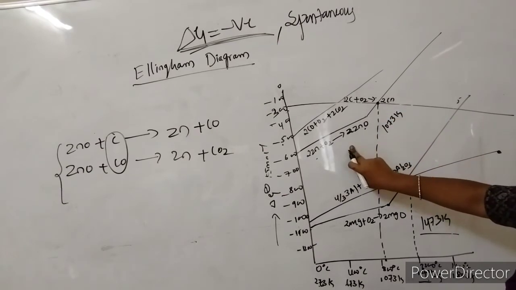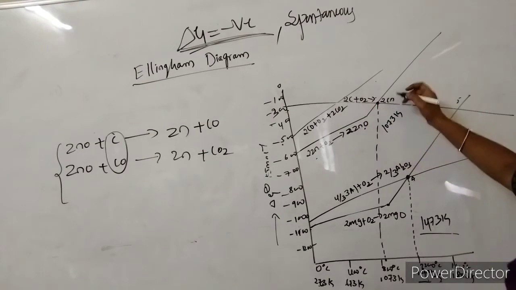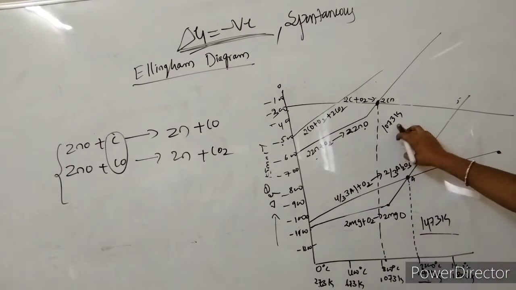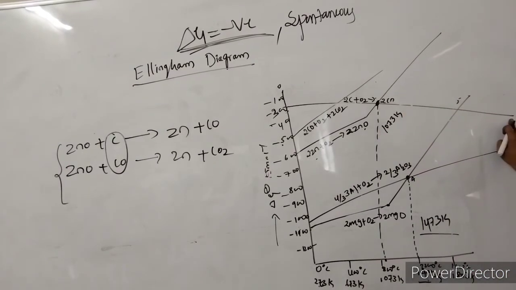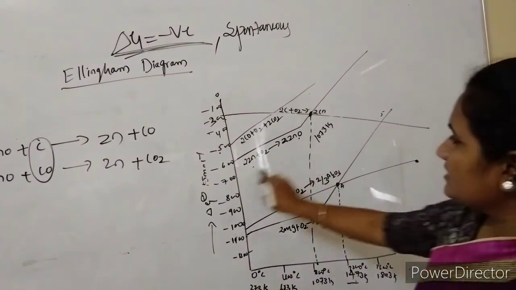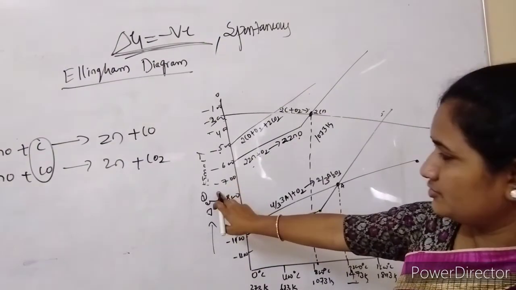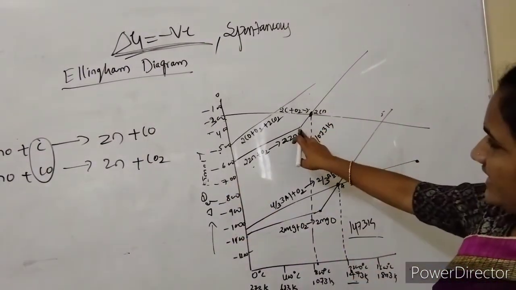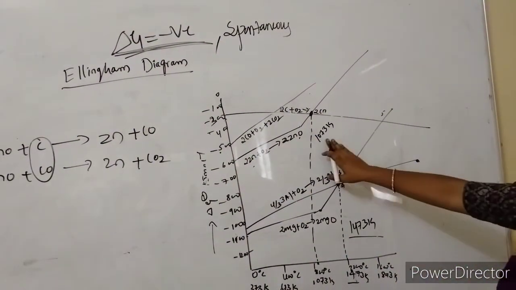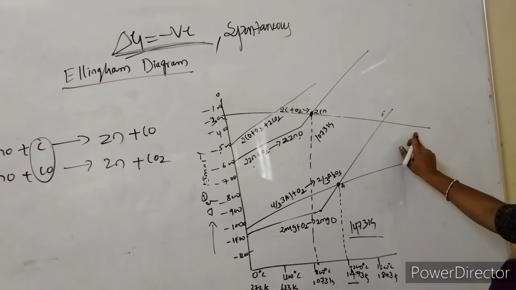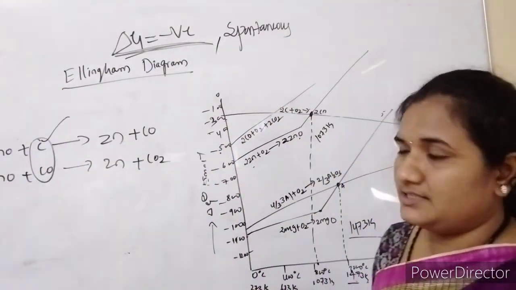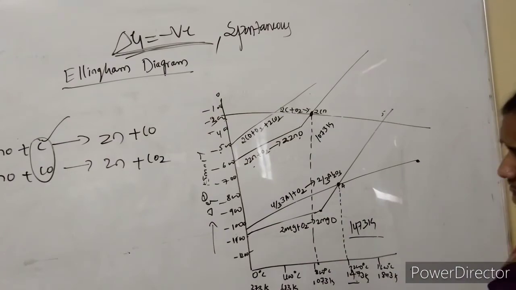The intersection takes place between the zinc oxide and carbon graphs at this point, 1073 Kelvin. After 1073 Kelvin, the graph extends here, and it has the lesser delta G value, meaning it is negative. At this earlier point, it has the higher delta G value. So that's why after 1073 Kelvin, delta G value will become negative, and then we can choose carbon as a good reducing agent. Below it, it does not work.